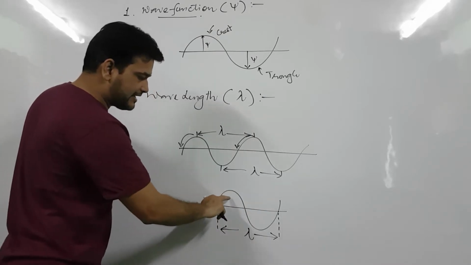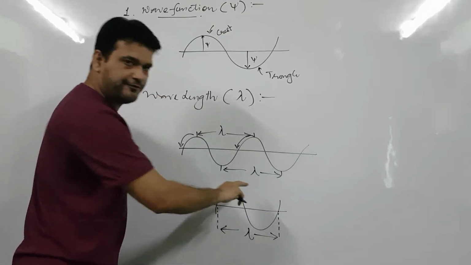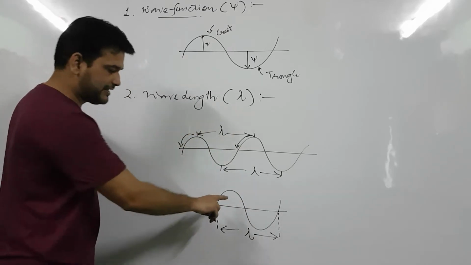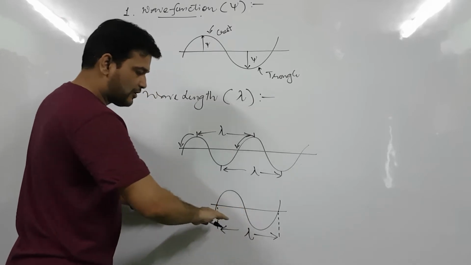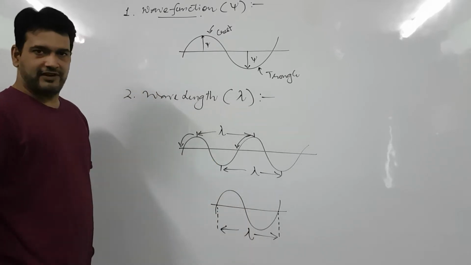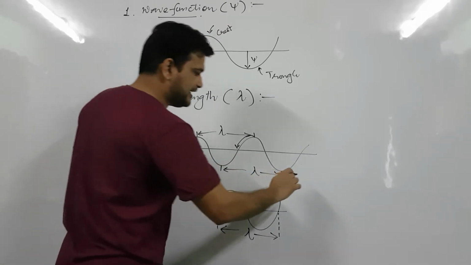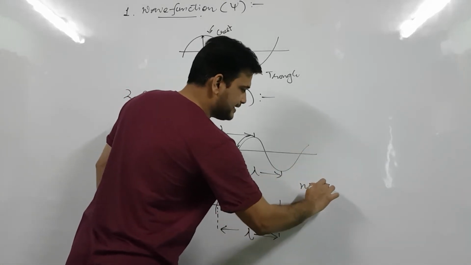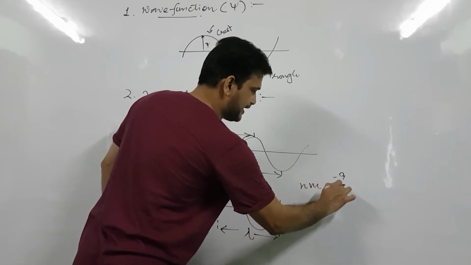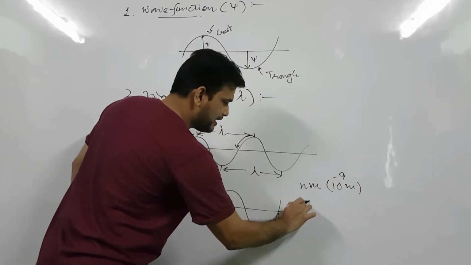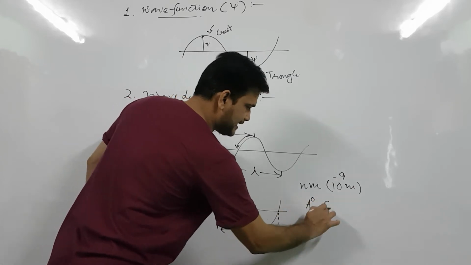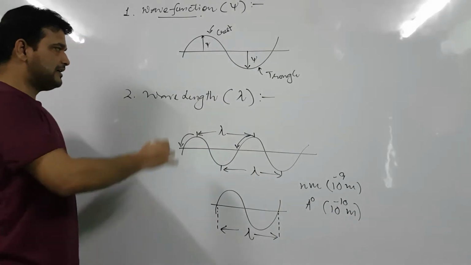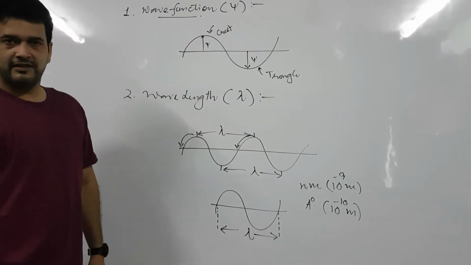You can say one crest and one trough collectively constitute a wavelength. Normally, wavelength is represented in nanometer, means 10 raised to the power minus 9 meter, or angstroms, means 10 raised to the power minus 10 meter. This is the wavelength.